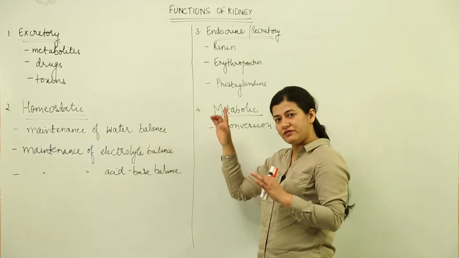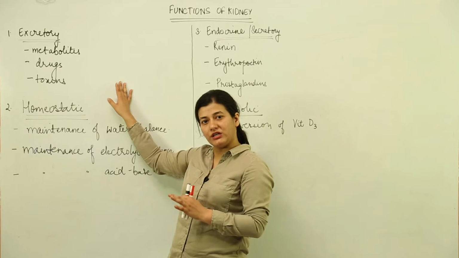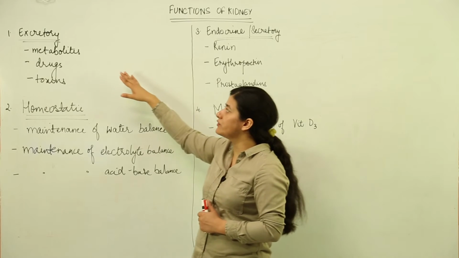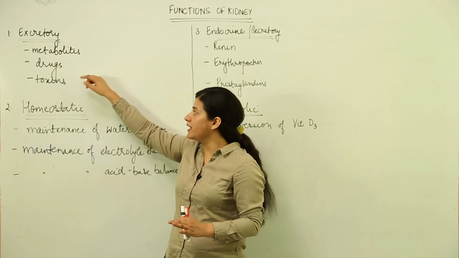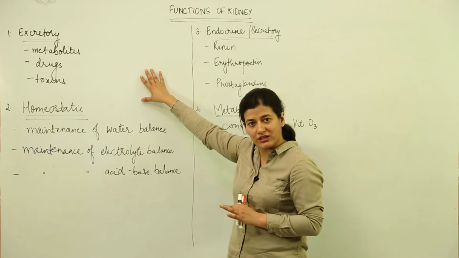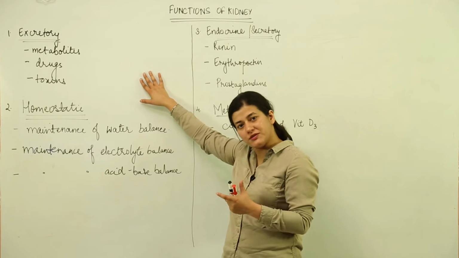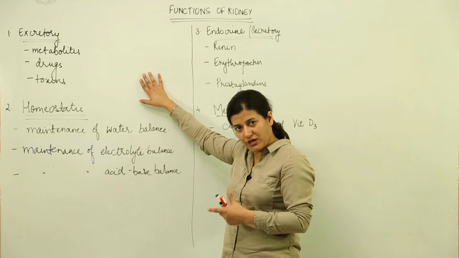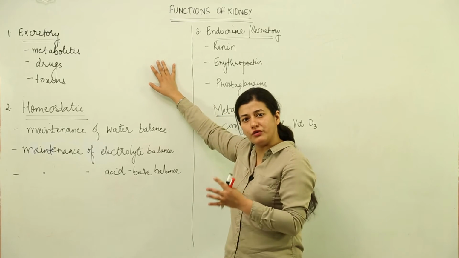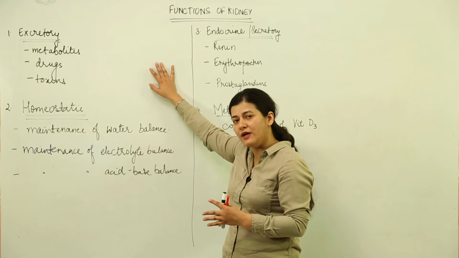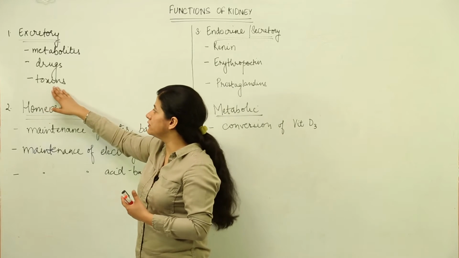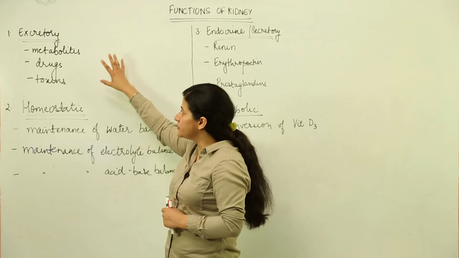First one is excretory. We have discussed a lot about the excretory function of the kidney, the formation of urine. It involves the body getting rid of the metabolites which are not required for it, the drugs which are again not required, and the toxins. The kidney is able to get rid of those substances which should not be present inside the body in the form of urine, and it involves the process of formation of urine, the mechanism we have studied, and at the same time there is loss of urea, which is termed to be a toxin for the body. So we have the excretory functions.